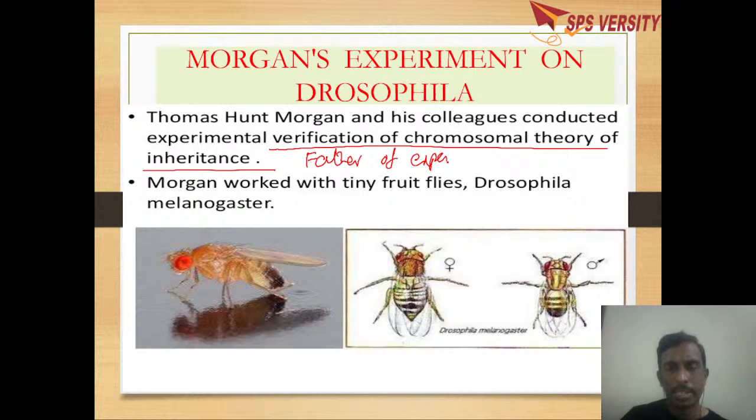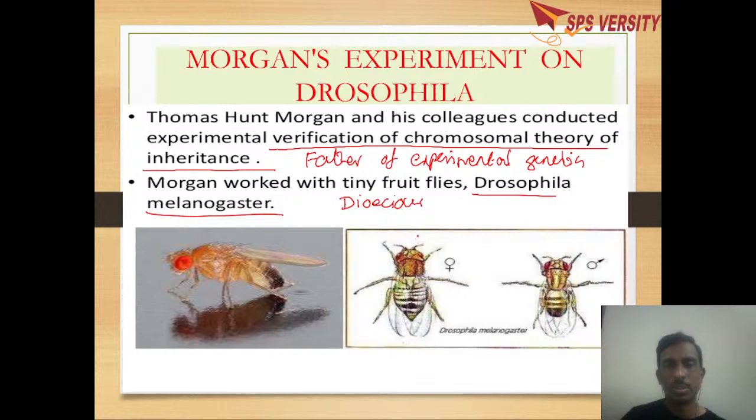He conducted his experiments on the fruit fly, whose scientific name is Drosophila melanogaster, which is dioecious, meaning male and female fruit flies are present.